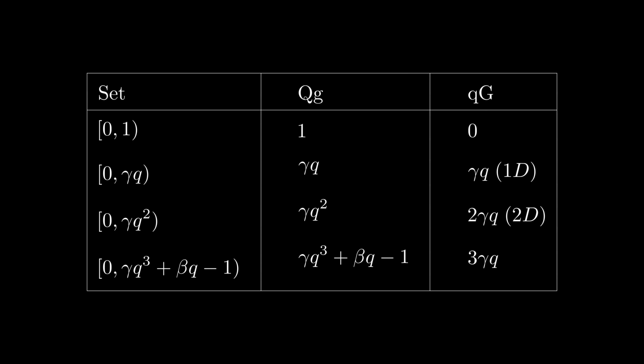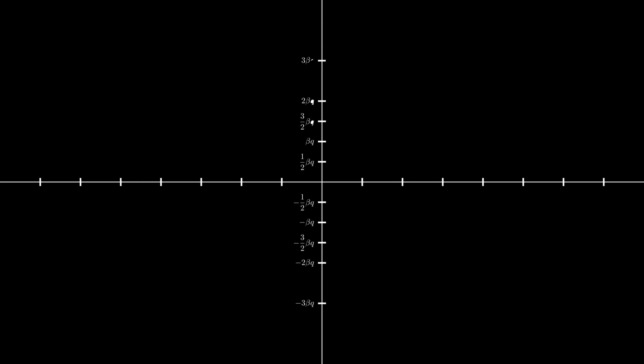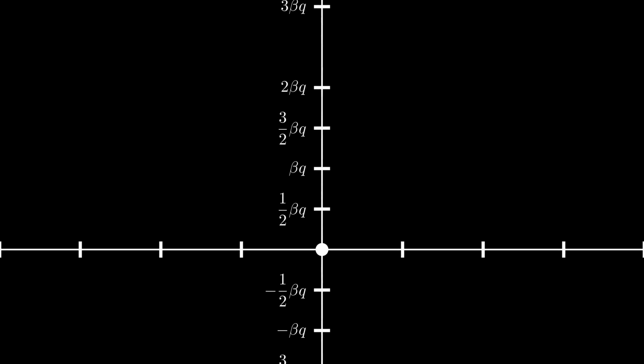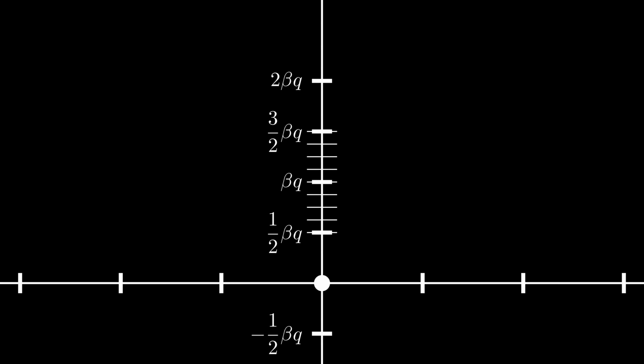The grade is given by the biggest number in the Hahn series. So, a set with the measure gamma qua cubed plus beta qua minus 1 would have a grade of 3 gamma qua. Let's try to visualize this grade space, or at least the 2D variant of it. The vertical axis is our beta qua contribution to the grade. Note that these coefficients have to be rational values, in the same way that the measures can only have rational exponents for beta qua values.